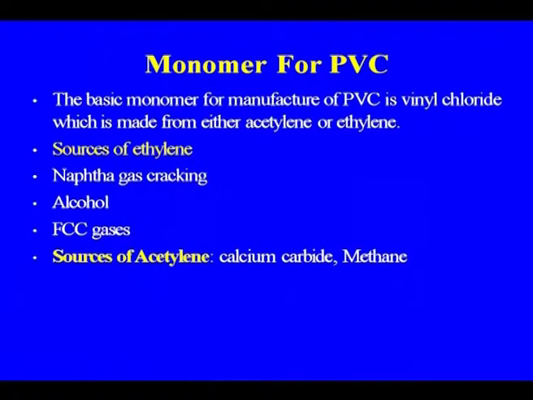It was the acetylene, followed by the ethylene from the ethanol, and then after coming of the cracker plant at NOCL or the IPCL Vadodara, and later by the IPCL another unit Gandhar and the Reliance Hazira, these all started making the vinyl chloride through the naphtha route.